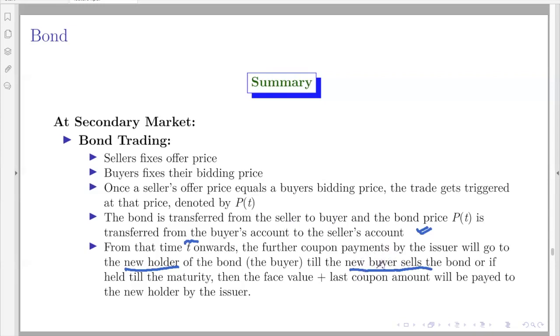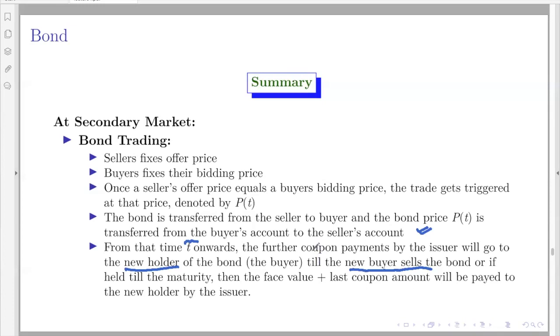This new buyer will now become a seller, and then that seller will try to find a new buyer in the market, and then again a trade will happen, and this process will keep on going. The bond will keep on changing from one hand to another till the maturity date. At the time of coupon payment, whoever is holding the bond will get that coupon payment.